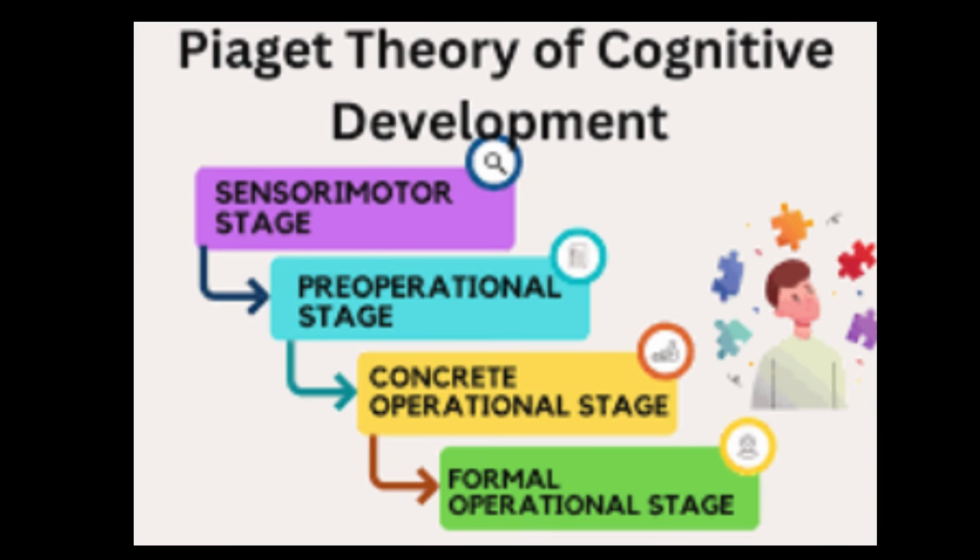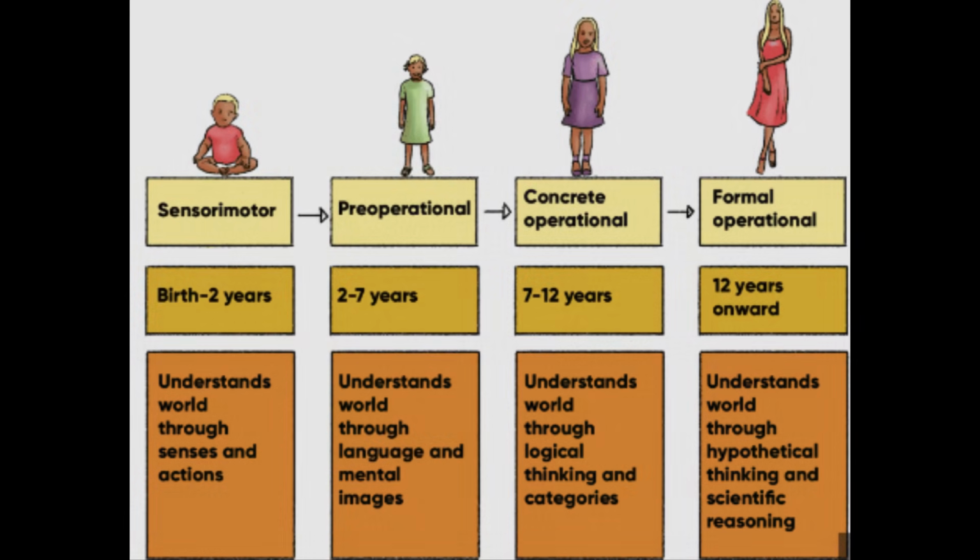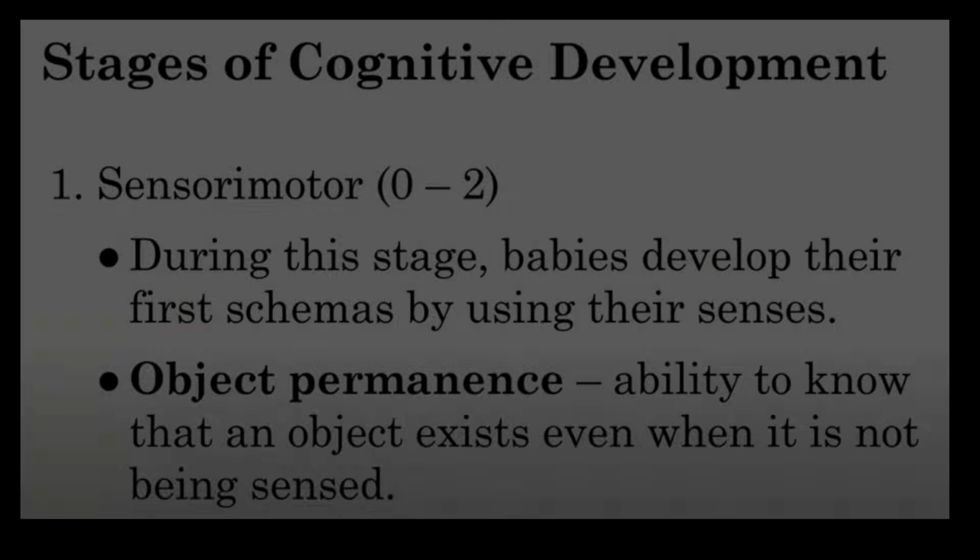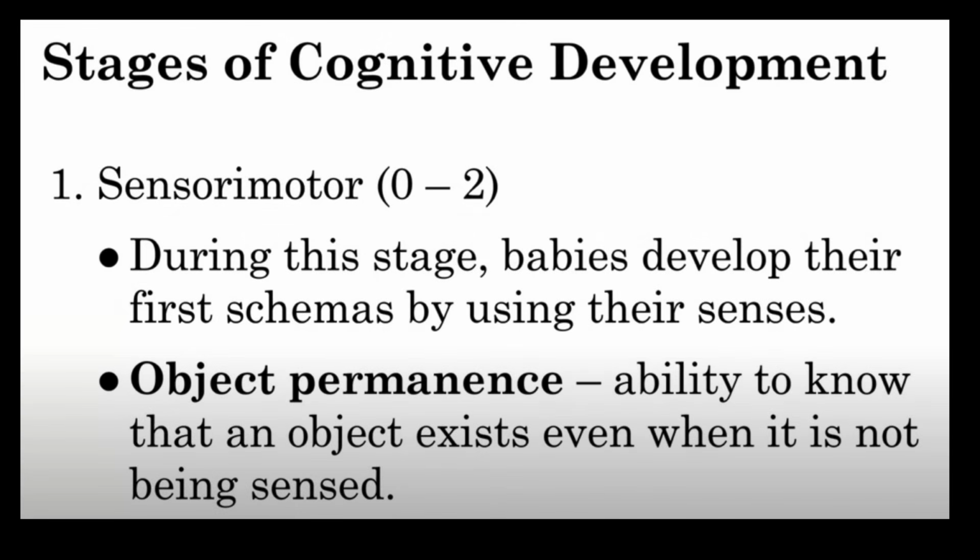Now, let's focus on how Piaget's theory explains the development of cognitive reasoning in 4 stages, from infancy to adulthood. Each stage represents a different way of thinking. Let's explore these stages with real-world examples.